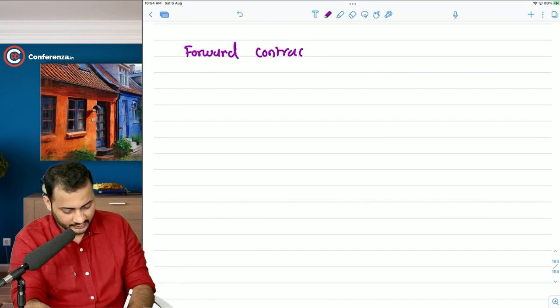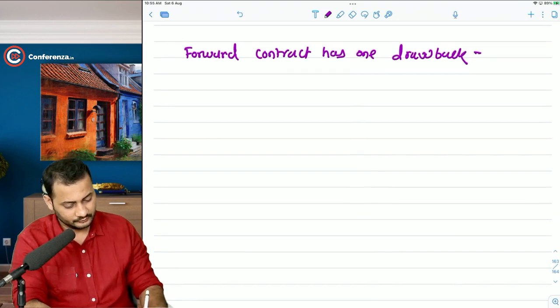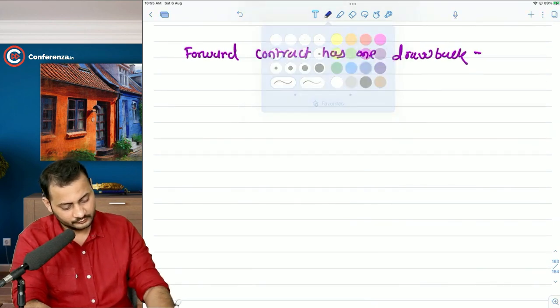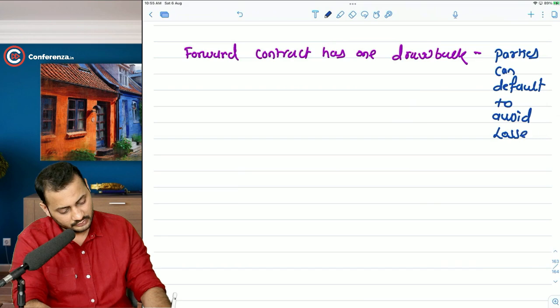Forward contract has one drawback. Parties can default to avoid losses.